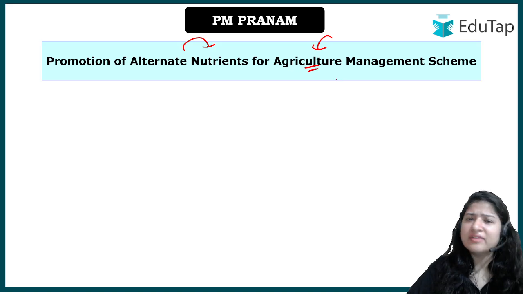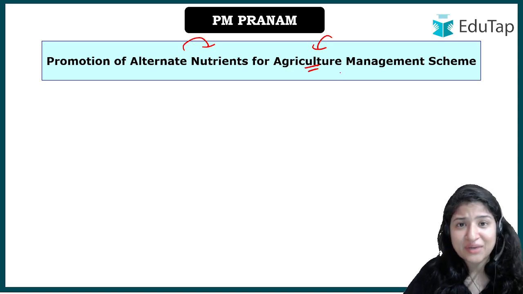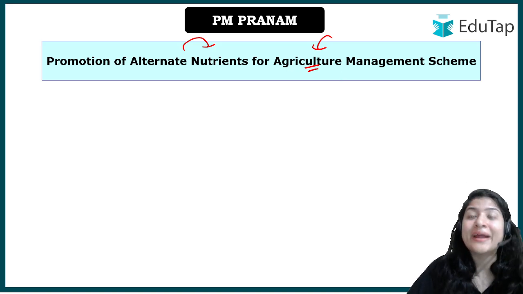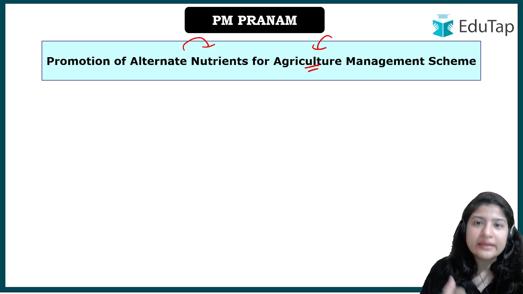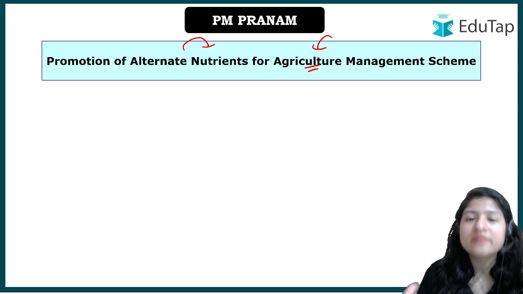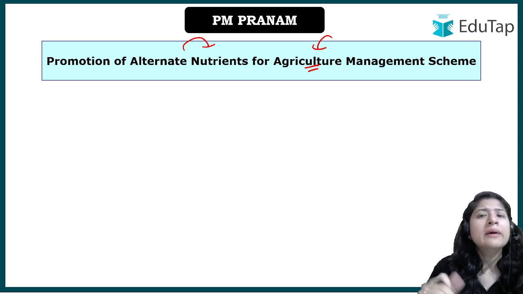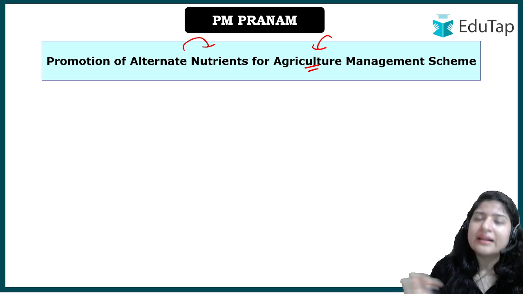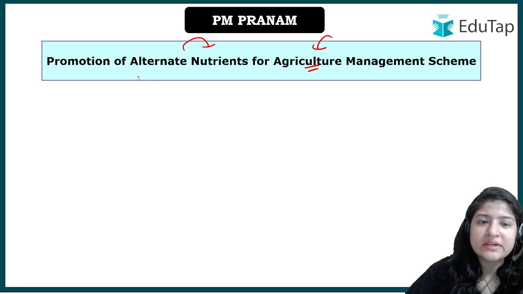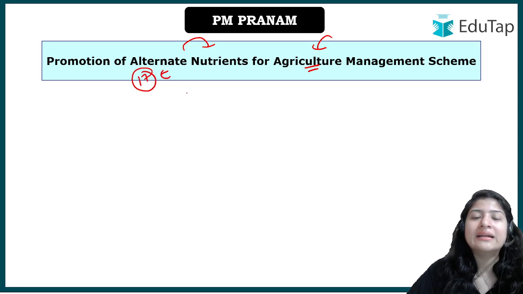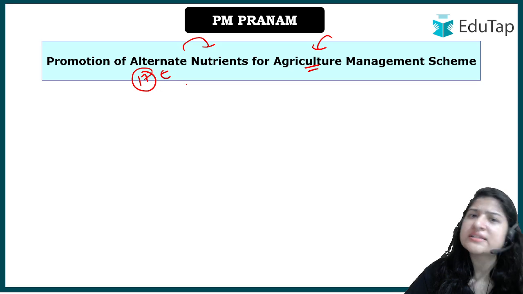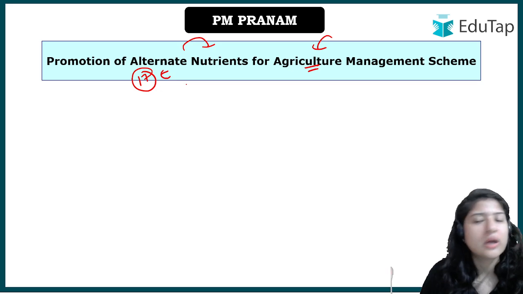Look, currently everybody, if not other fertilizers, at least urea is something you all must be knowing about, right? In agriculture, it is not the case that the land where the crops are grown has all the nutrients. There are 17 essential nutrients that are required by plants to grow, and lacking any of the nutrients will cause the plant to show symptoms, and the plant will not be able to complete its life cycle.